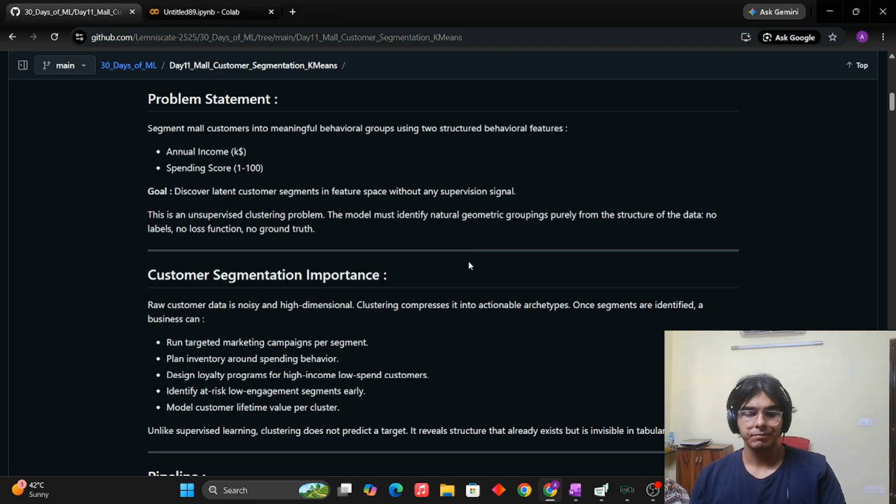So we have the mall customer dataset from Kaggle. I will attach the link to the dataset and you can look at it. Basically, we have mall customers who visit the mall for shopping and we have certain data about them. Our goal is to discover some latent customer segments in the feature space without any supervision signal. This is something worth explaining, so let me quickly get on to it.